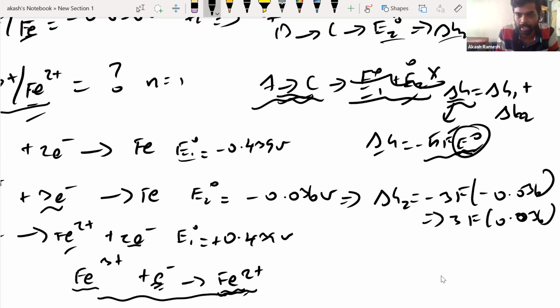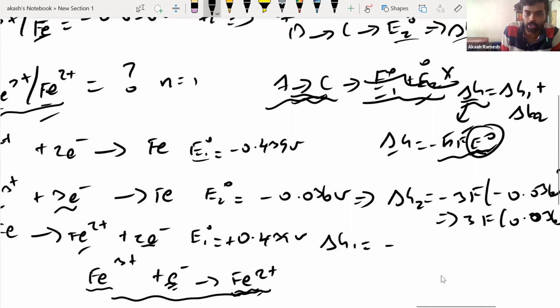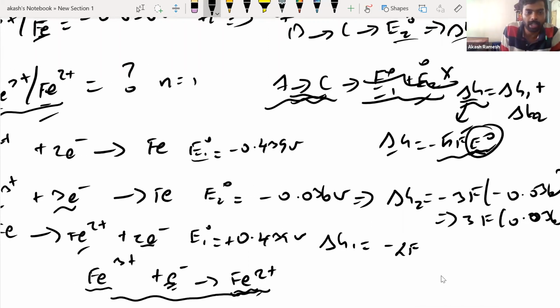That's fine. Okay, so 3F into 0.036. Now this I'll call it say delta G1. Delta G1 will be minus how many electrons? 2 electrons, right? So 2F into E naught. E naught value is now its plus value, so 0.439.